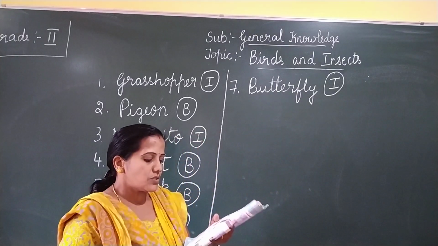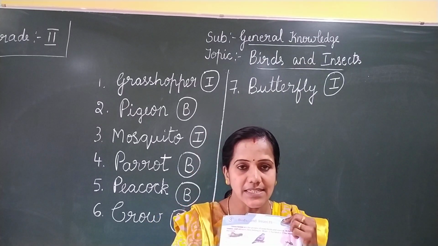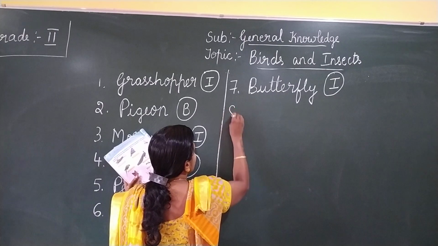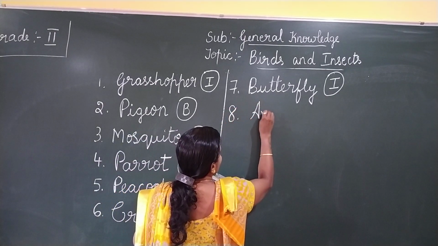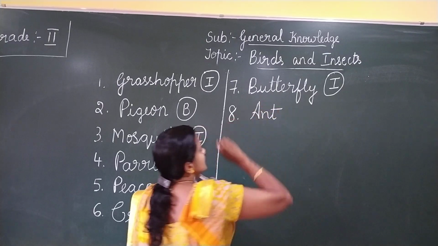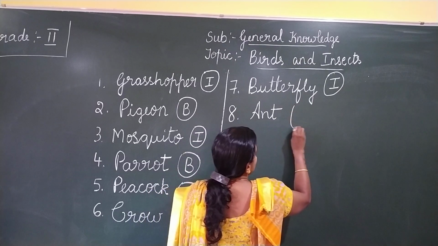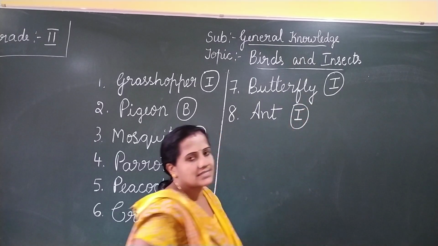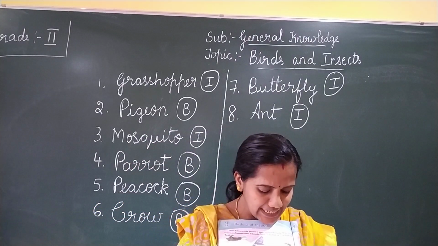Okay, children. So next we'll move on to the eighth one. What is this? It is ant. Okay. The eighth answer is ant. A-N-T. So ant is an insect. So you write I in the circle. Okay. Next we'll move on to the ninth one.